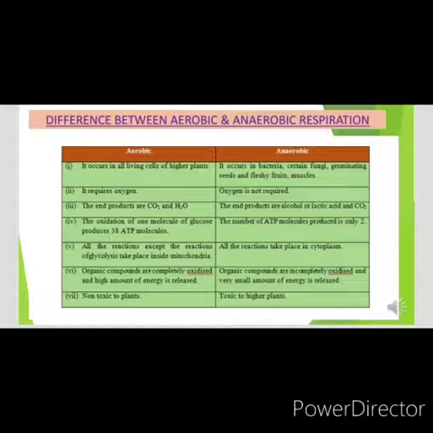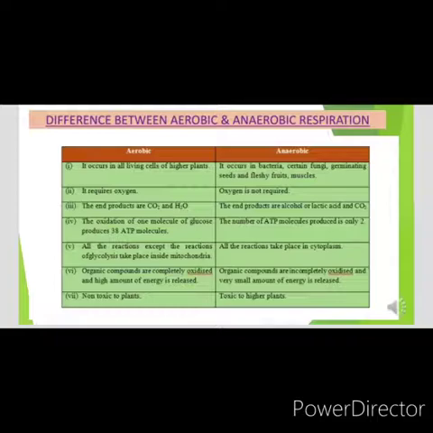In aerobic respiration, after glycolysis, the reactions take place inside mitochondria. In anaerobic respiration, the whole process takes place in the cytoplasm of the cell. In aerobic respiration, the substrate is completely oxidized and a high amount of energy is released.